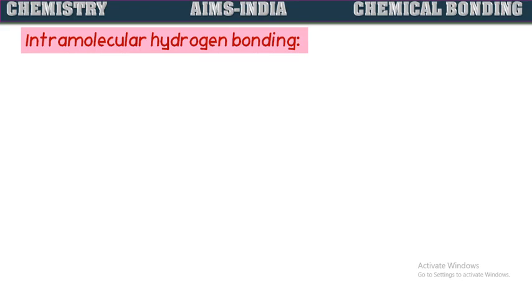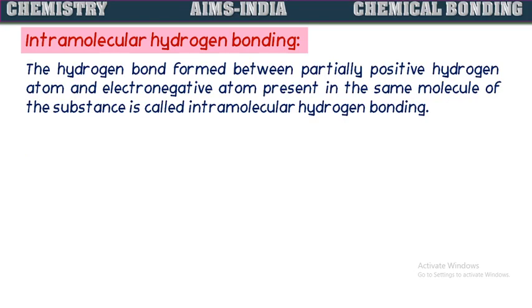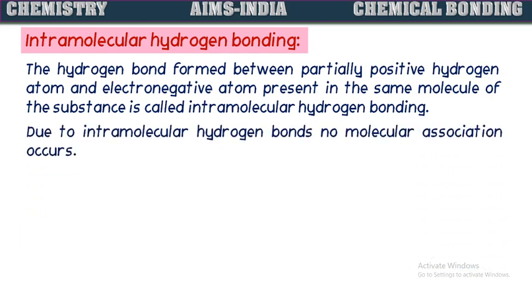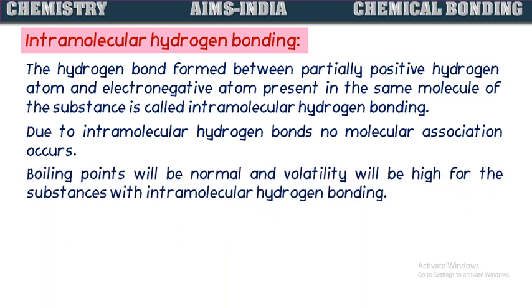Next, let us look at the second type of hydrogen bonding, that is intramolecular hydrogen bonding. The hydrogen bond formed between partially positive hydrogen atom and electronegative atom present in the same molecule of the substance is called intramolecular hydrogen bonding. Due to intramolecular hydrogen bonds, no molecular association occurs because this is happening within the same molecule. Boiling points will be normal and volatility will be high for the substances with intramolecular hydrogen bonding.